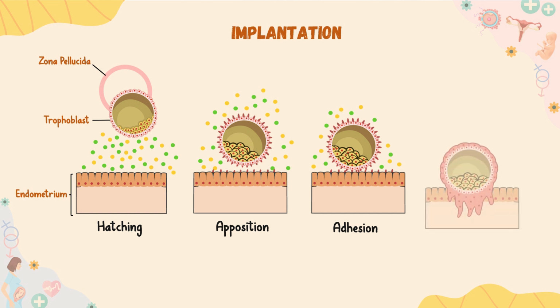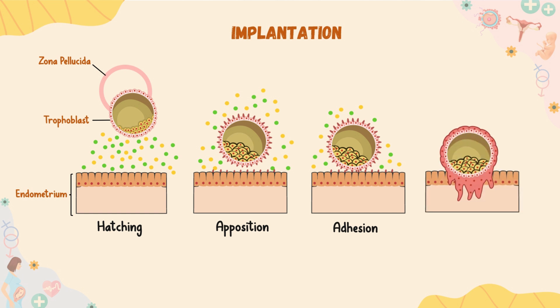Now, trophoblast cells of the blastocyst get attached to the receptive endometrial epithelium, and this is known to be the adhesion. Lastly, invasive trophoblast cells cross the endometrial epithelial basement membrane and invade the endometrial stroma. This is called invasion. This is how implantation occurs. It is complete within 7 to 10 days of fertilization, and can also be accompanied by minor bleeding.